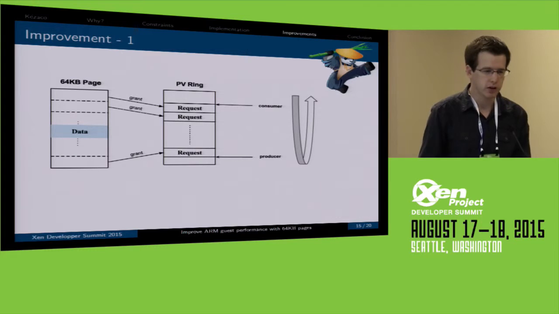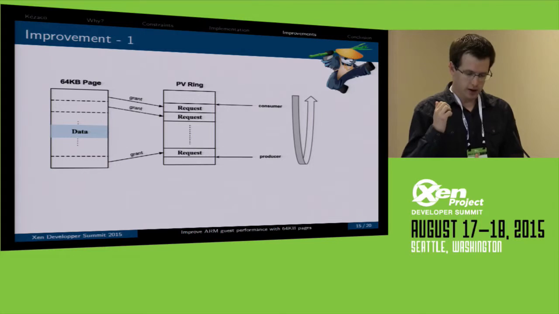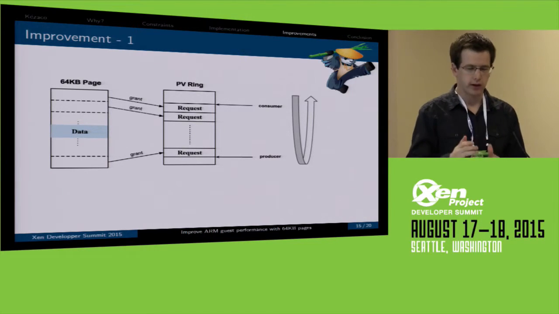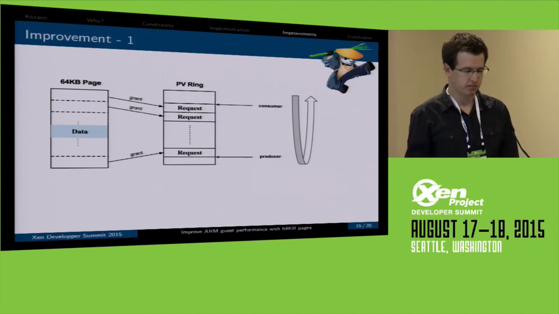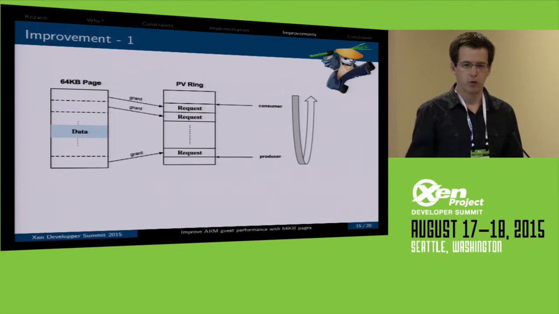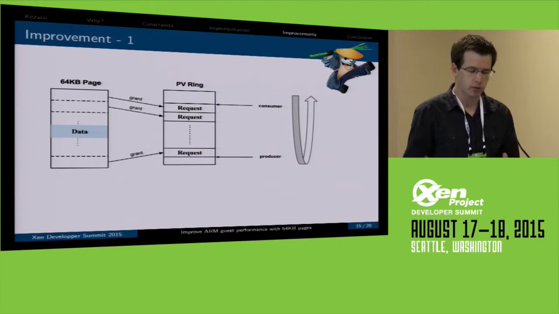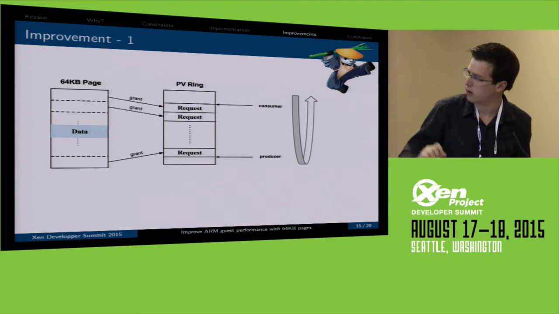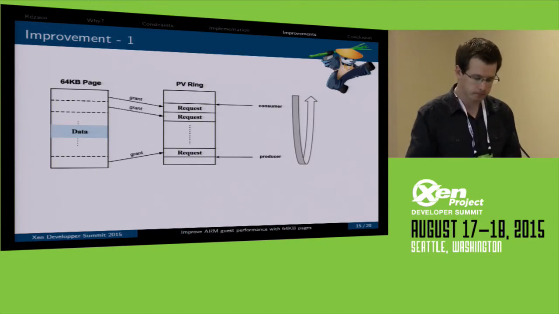Some PV drivers don't support a size which is null, because giving access to a grant which is null is, let's say, pointless and wastes memory. So in some PV drivers we have to find a way to get access only to this 4K of data in the middle. This sometimes takes effort because you have to get the number of grants, etc.